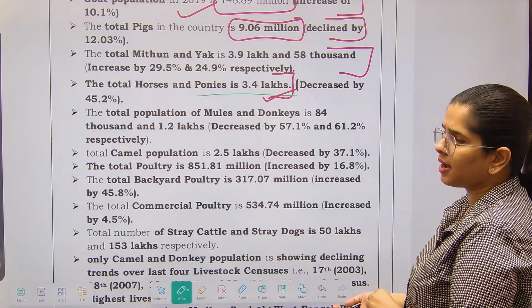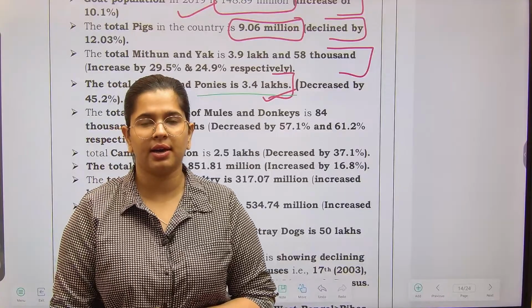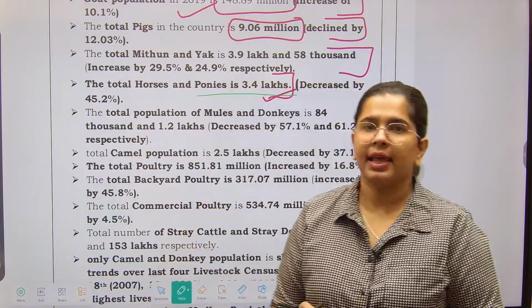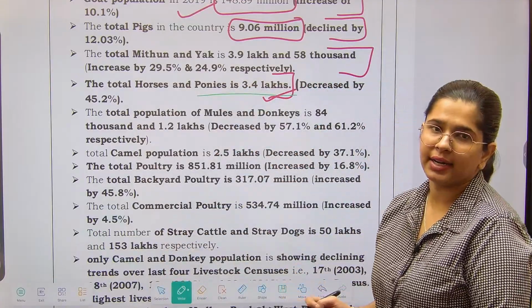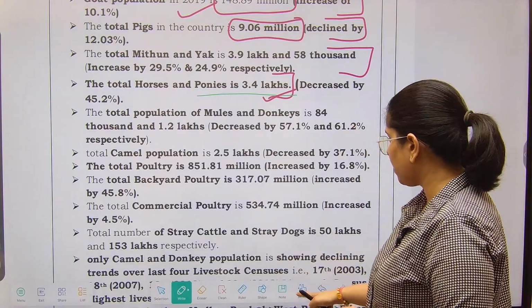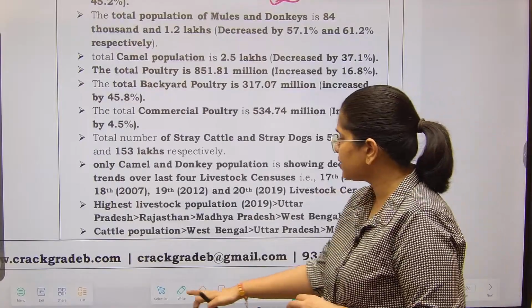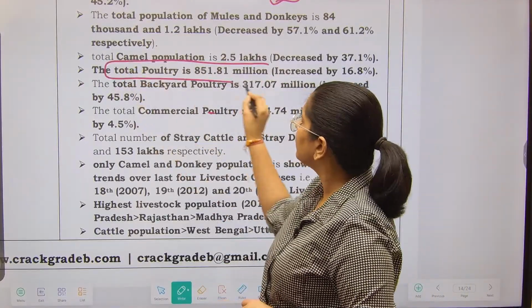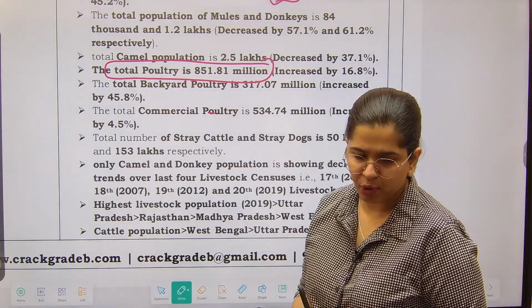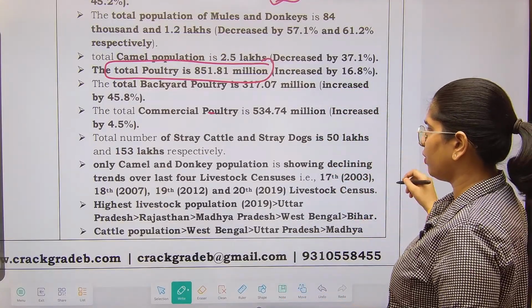So the trick to remember this particular data is to go through it time and again. I'm not saying you should revise this data every day, but once in a while you can have a look at it and try to remember it. ठीक है, after this a lot more data has been given which I do not think is important, like the camel population. Out of this, the total poultry is something we can remember. It is 851 million, quite a huge number of poultry that we have over here. Stray cattle and stray dogs have been provided, not really important.